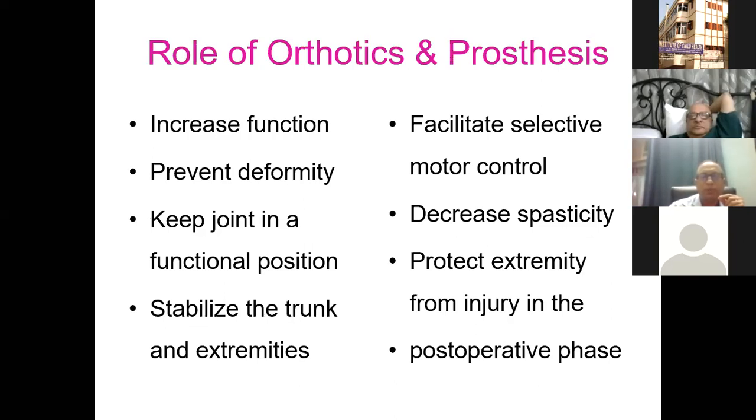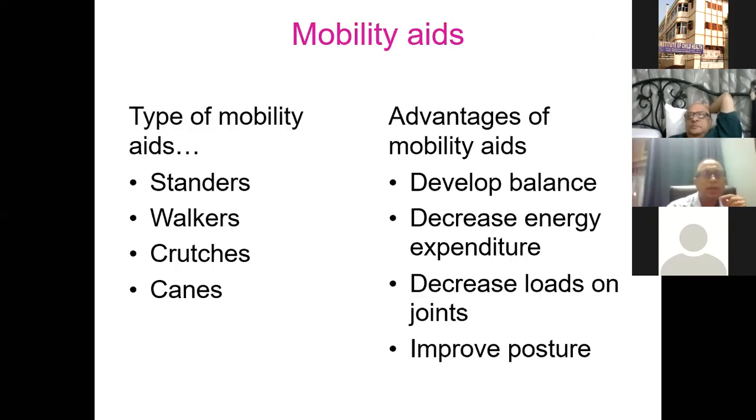So orthotics and prosthetics, without going into the details, have got a major role. And they may be of the basic ones like walkers, standers, crutches, and canes, but even more advanced ones like electrical wheelchairs and many others. And all of these help with improving the balance, energy expenditure, and posture.